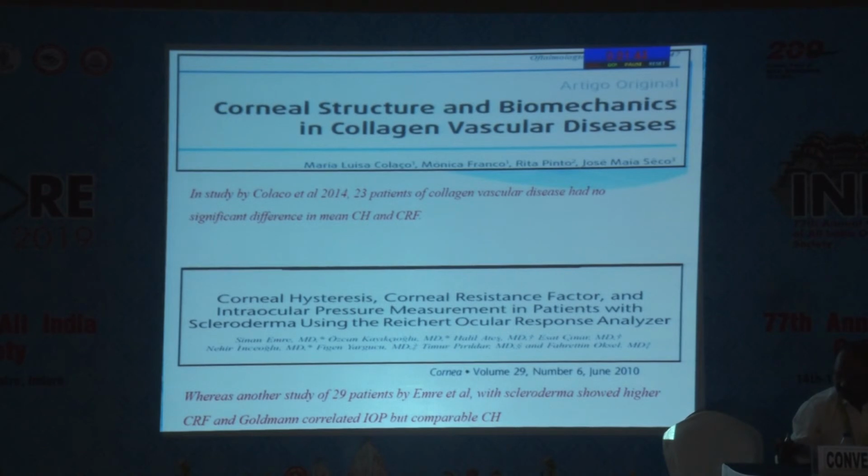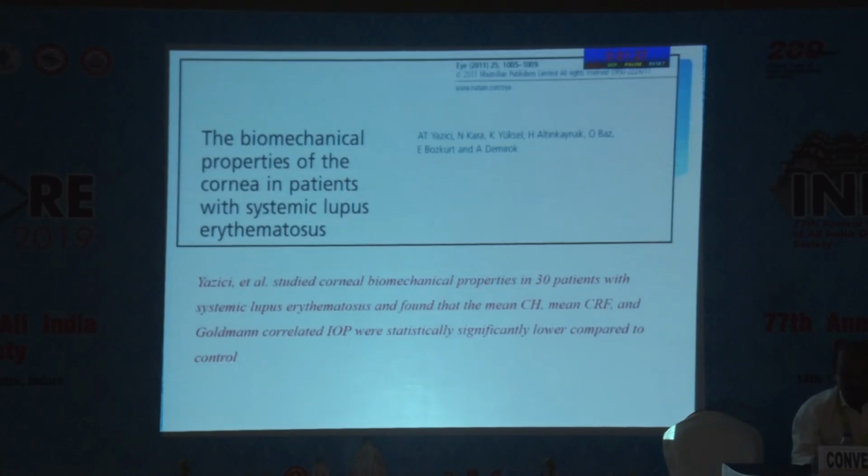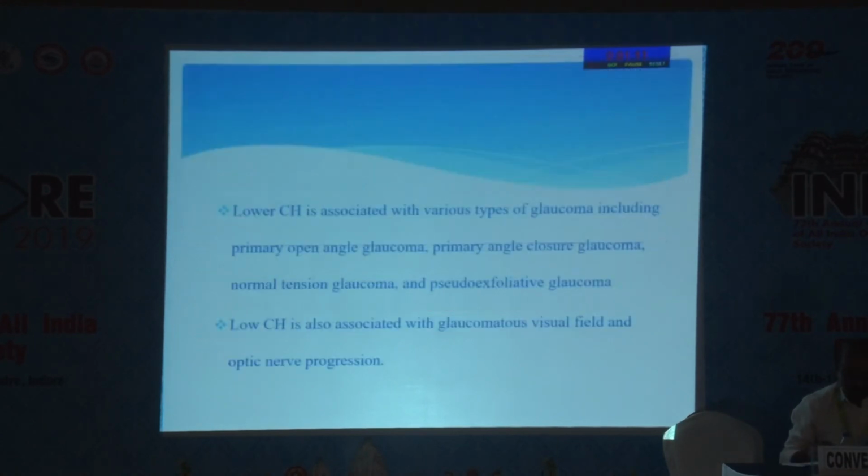In the study by Coloco et al., 2014, 23 patients of collagen vascular disease had no significant difference in mean CH and CRF. Whereas another study of 29 patients with scleroderma by Emre et al. showed higher CRF and Goldmann correlated IOP but comparable CH. This is a similar study to ours. Yazisi et al. studied corneal biomechanical properties in 30 patients with SLE and found that mean CH, mean CRF, and Goldmann correlated IOP were statistically significantly lower compared to the control group.